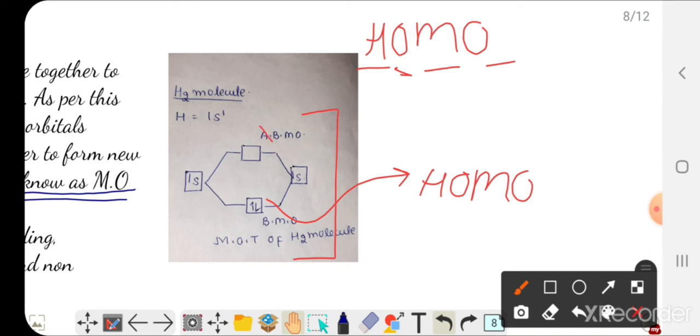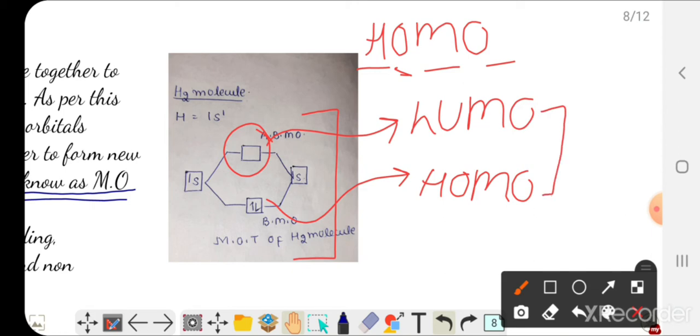However, this atomic orbital is empty, so it is the lowest unoccupied molecular orbital. When we study HOMO and LUMO, we study them in reference to different reactants, not the same molecule. When a reaction is occurring, it will involve two reactants. So we will be observing two reactants and comparing their HOMO and LUMO, and then we will decide the electrons will be transferring from the HOMO of whom to the LUMO of whom.